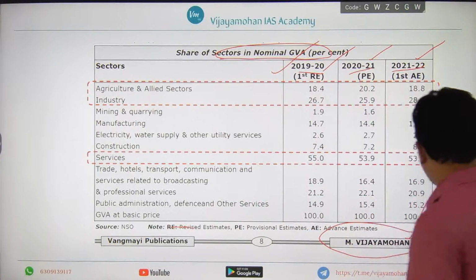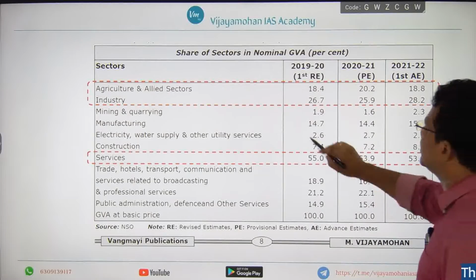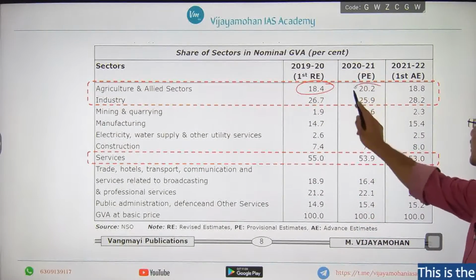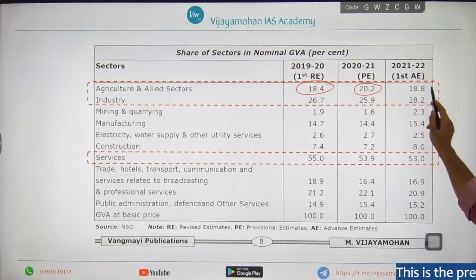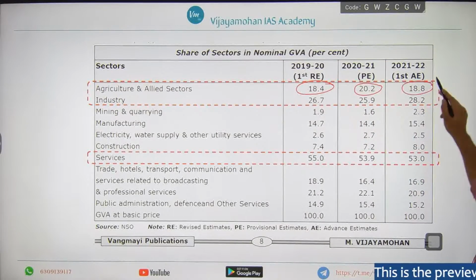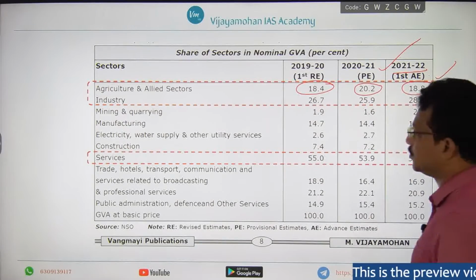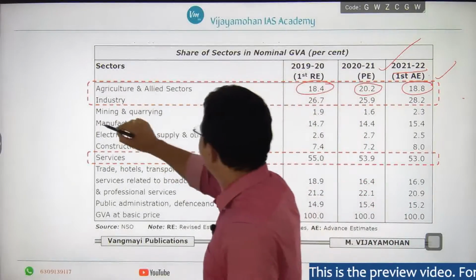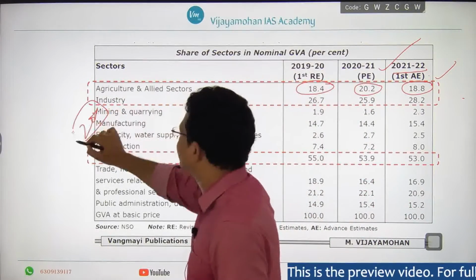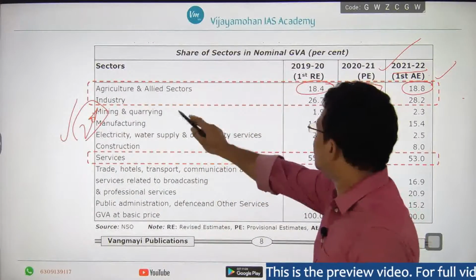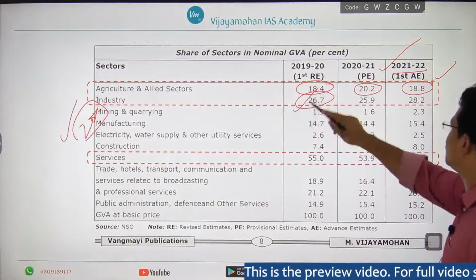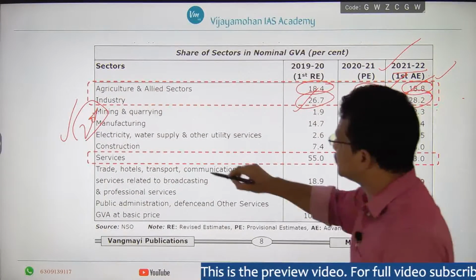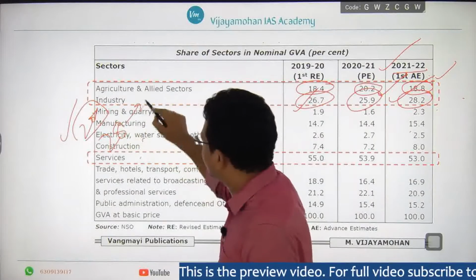If you see the last three years, what is the share of agriculture and allied sectors? 18.4% in 2019-20, then 20.2% in 2020-21, then 18.8% in 2021-22. So the contribution of agriculture and allied sectors to total GVA is hovering around 20% in the last three or four years, right? The contribution of industry is 26.7%, 25.9%, 28.2%. So it is also hovering around 27 or 28%, right?